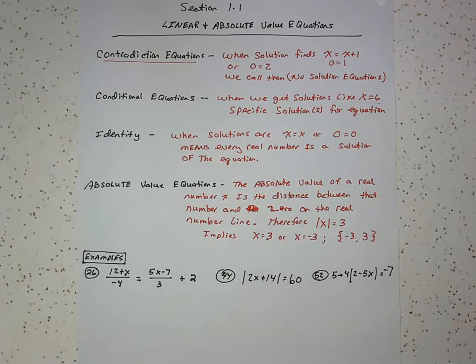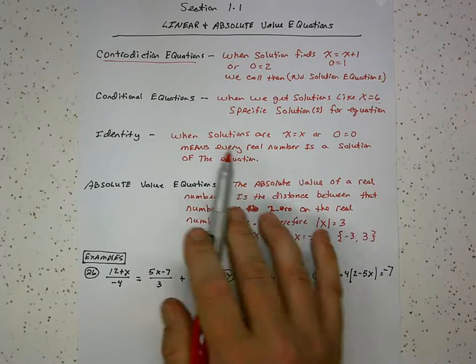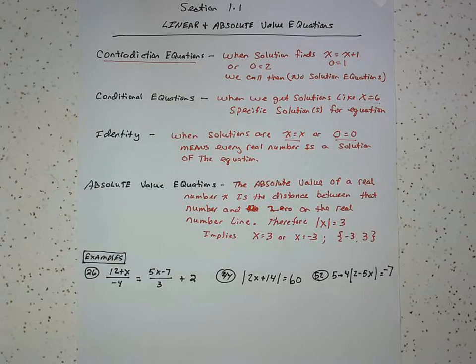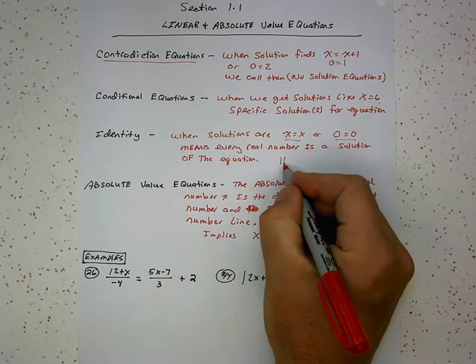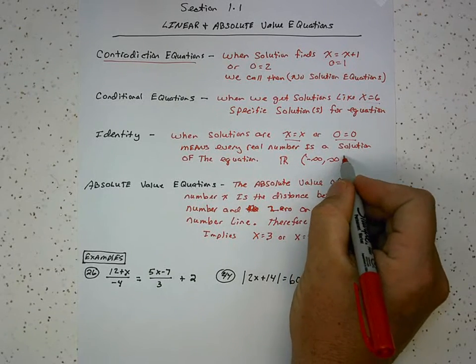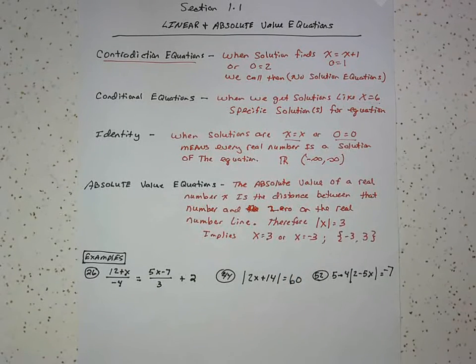Identity equations are when the solutions are everything. So what they mean is when we solve them out, we end up with something like x equals x or 0 equals 0. What that means is that every possible real number is a solution for that equation. It's not just one solution like a conditional equation, but it's every possible number. Okay, and we usually will show that either as all real numbers. I like using set notation or set builder notation. So I show all numbers from negative infinity to positive infinity.